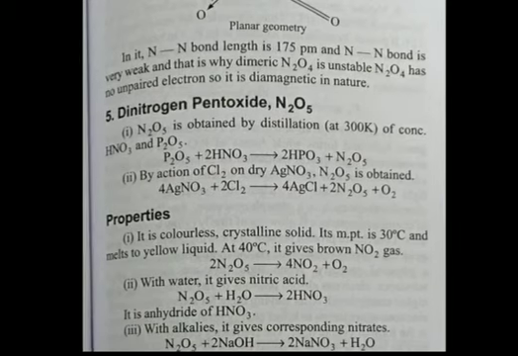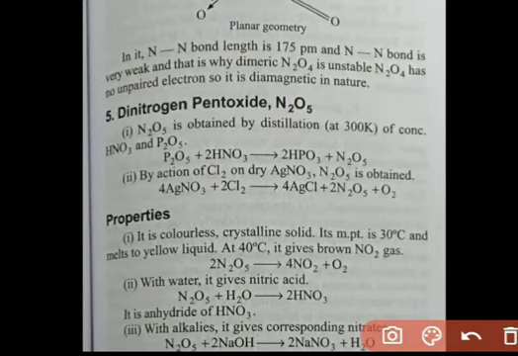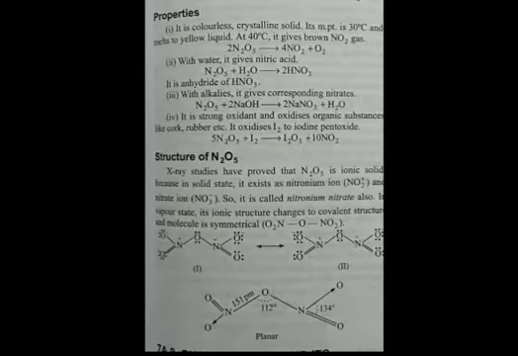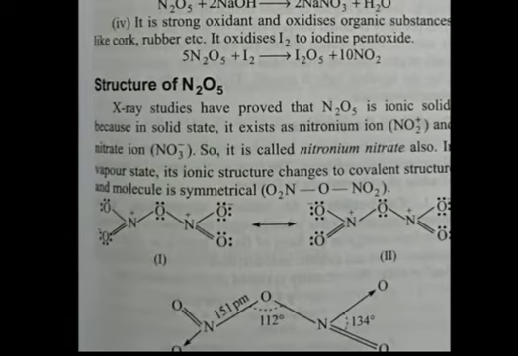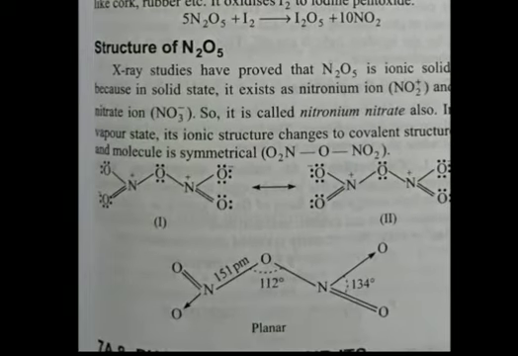Now students, let's talk about dinitrogen pentaoxide. As earlier said, it can be formed by distillation at 300 Kelvin of nitric acid over P2O5. Okay, and here is the basic structure of N2O5. So this is all about today's lecture. Thank you class.